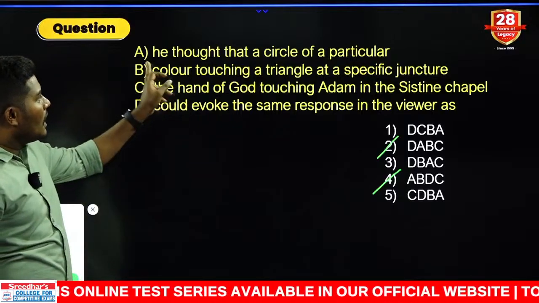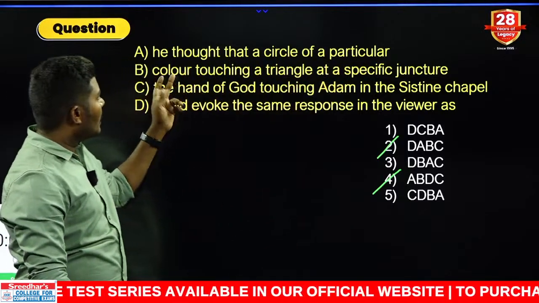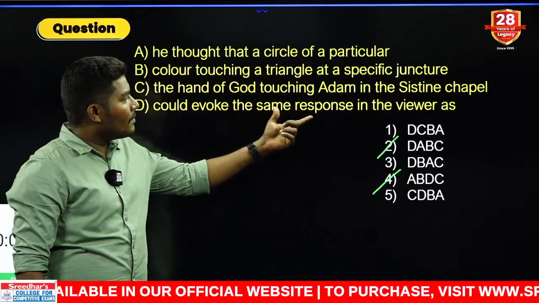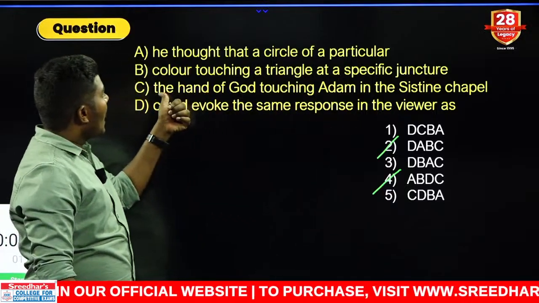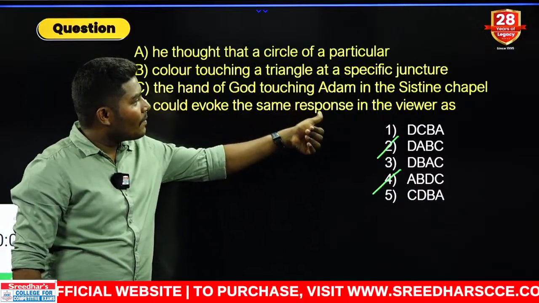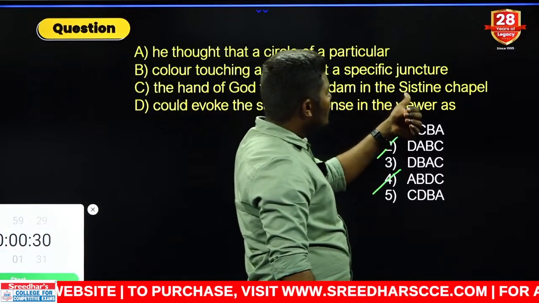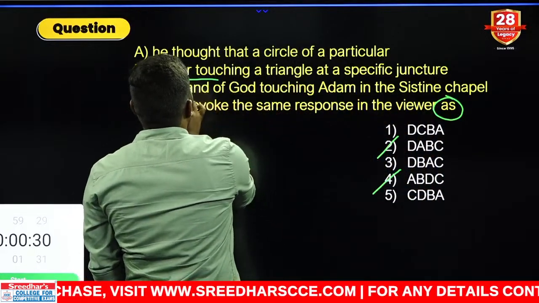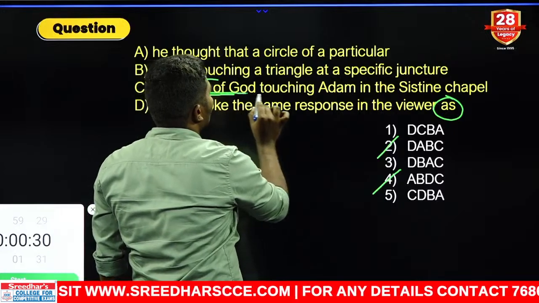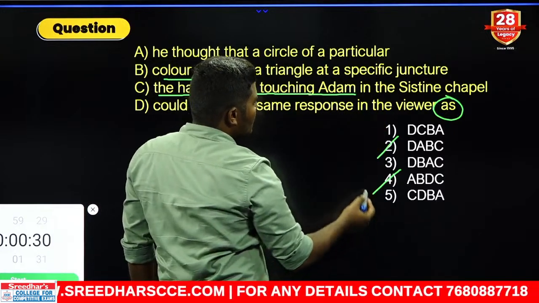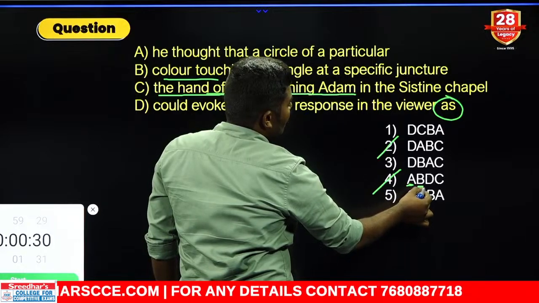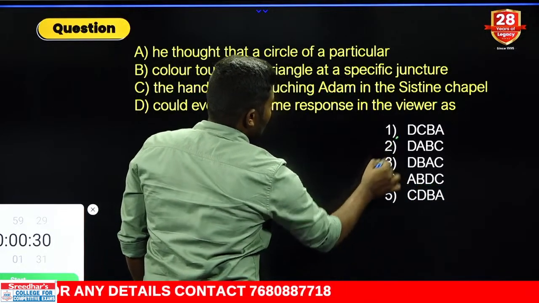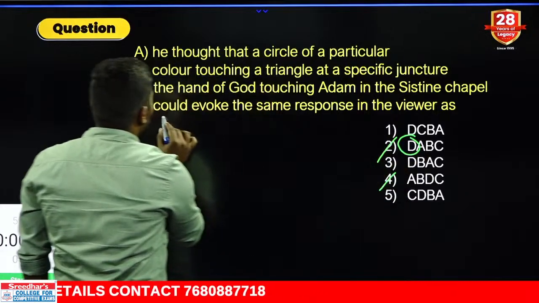Okay, let us continue. He thought that a circle of a particular color touching a triangle at a specific juncture could evoke the same response in the viewer as the hand of God touching Adam in the Sistine Chapel. Look at this. They are comparing this color juncture with the similarity that the hand of God which is touching Adam. So answer should be starting with A, followed by B, followed by D and followed by C. And moreover, as you can see in these two combinations, look at D.